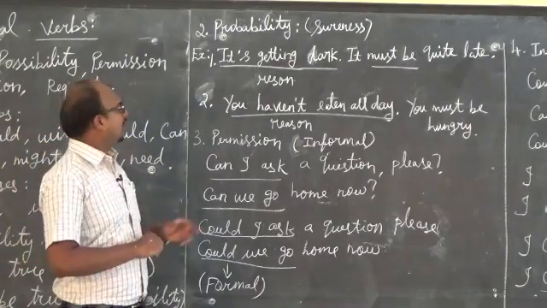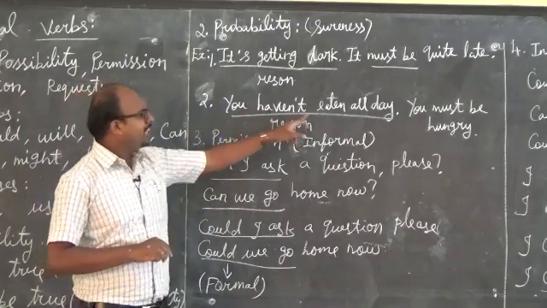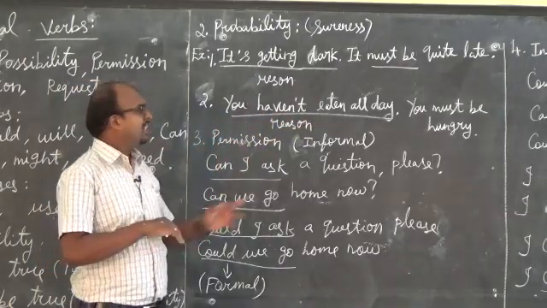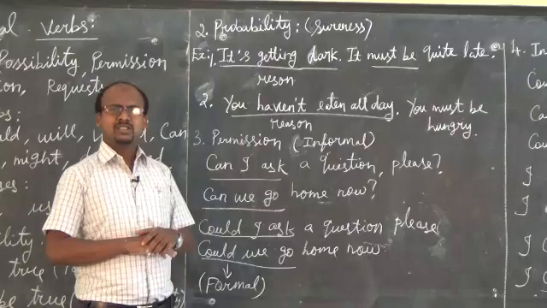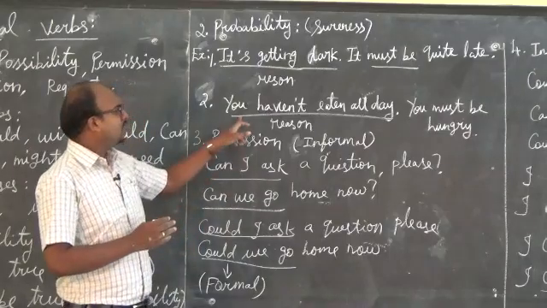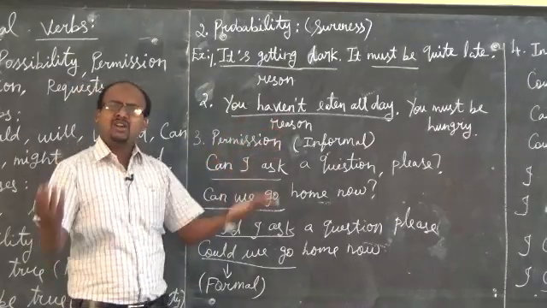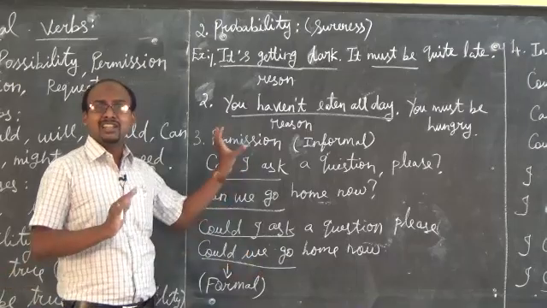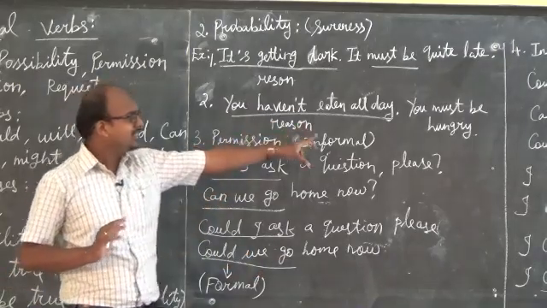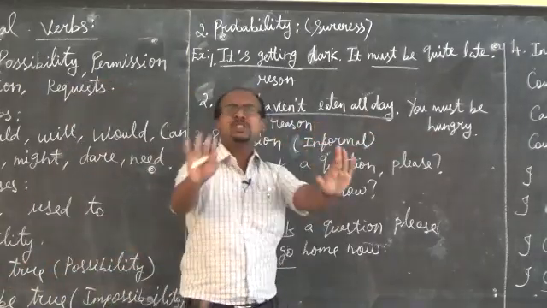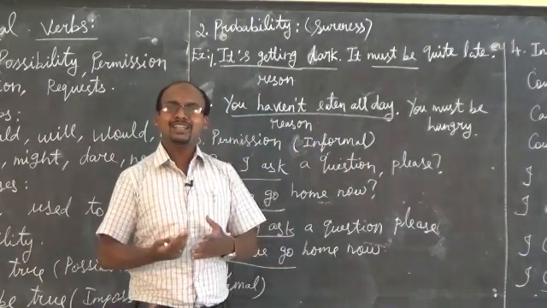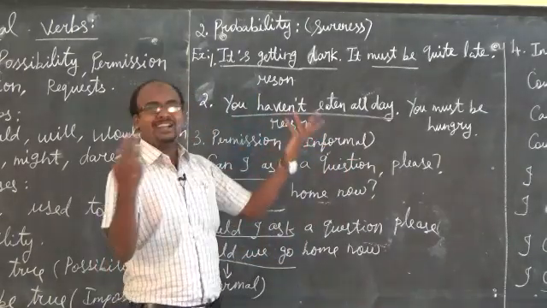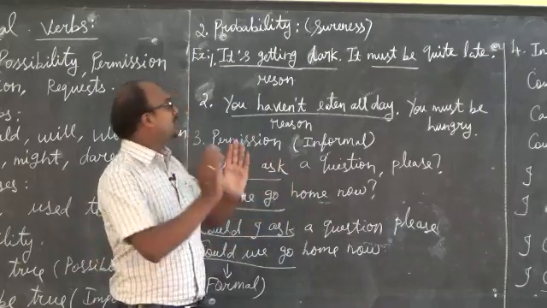So that is that. The second one: you haven't eaten all day, so you must be hungry. What is the reason here? You haven't eaten all day. All day he is not eating anything. That is the reason. So what is the consequence? You must be hungry. Definitely you must be hungry. So why? What is the reason? You haven't eaten all day.